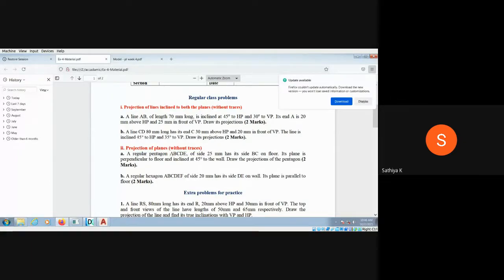Okay, regular pentagon. So that is the plane of side 25 mm. Regular means all the sides of the pentagon have the same length. Okay, that's why the term regular is given. 25 mm has its side BC on the floor. Okay, its plane is perpendicular to the floor and inclined 45 degrees to the wall. So floor means nothing but HP, wall means nothing but VP. Okay, so draw the projection.